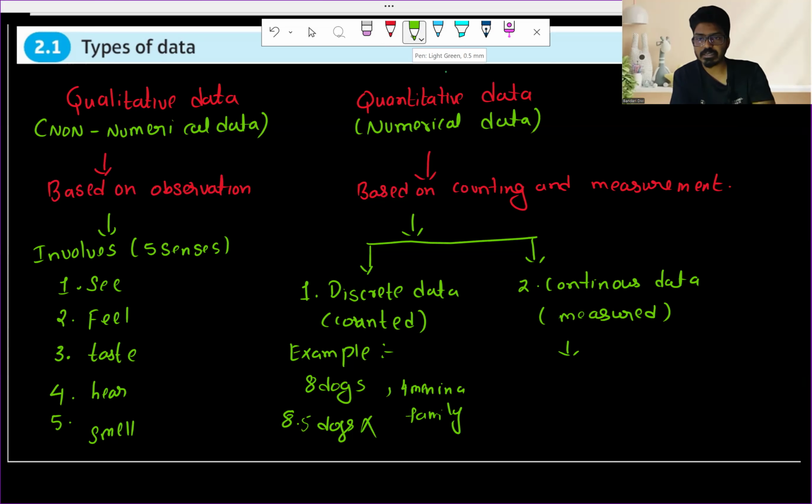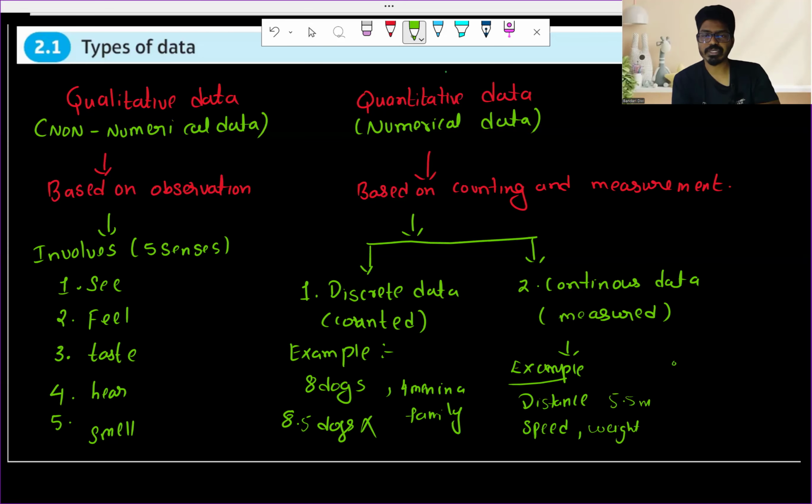So what is continuous data? It is measured. For example, the distance between 2 points, let's say 5.5 meter distance. It can have decimals, it can be any number, which is basically measurable. Also speed: the speed of the car is 100 kilometers per hour. And the weight of the body: 400 pounds, 500 pounds. This is all about continuous data.